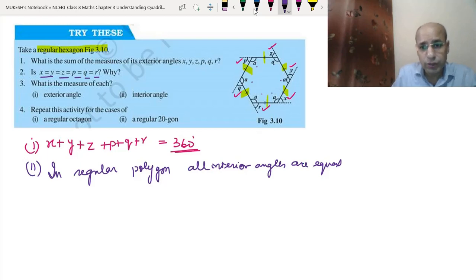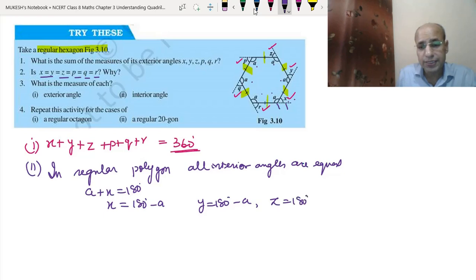Since A and x are making a linear pair, A plus x will be equal to 180 degrees. This is a straight line making a linear pair, which you have studied in class 6th and 7th also. So x will be equal to 180 degrees minus A, and the same way y will also be equal to 180 degrees minus A. Similarly z, p, q and r will each be equal to 180 degrees minus A.